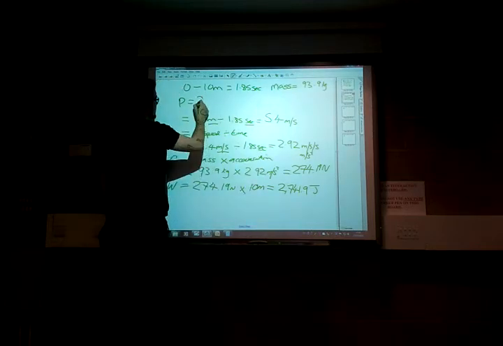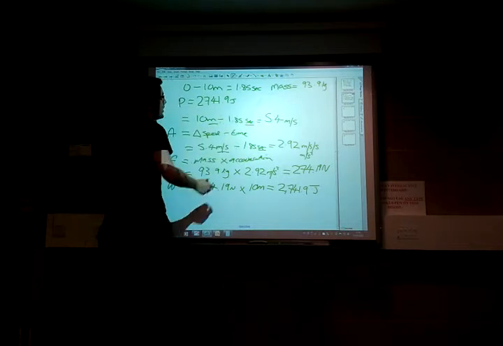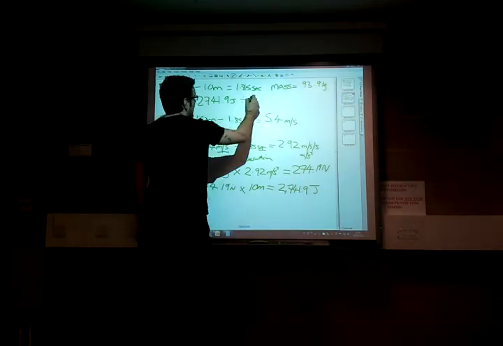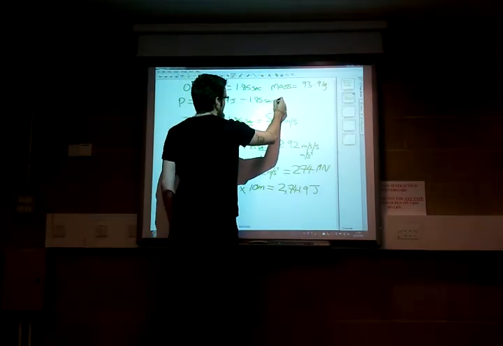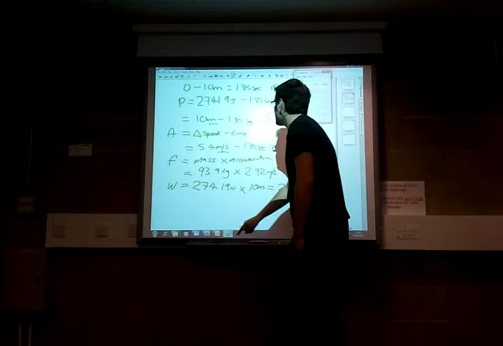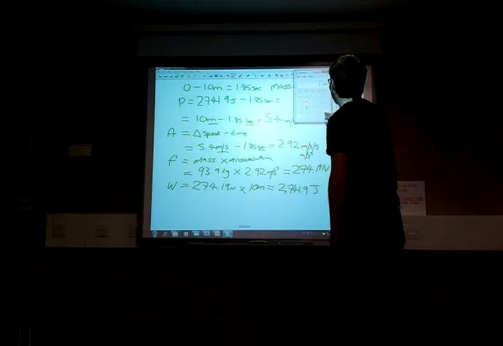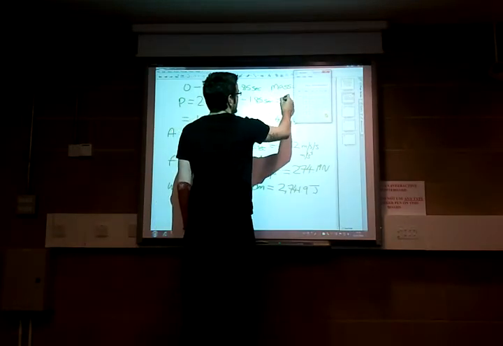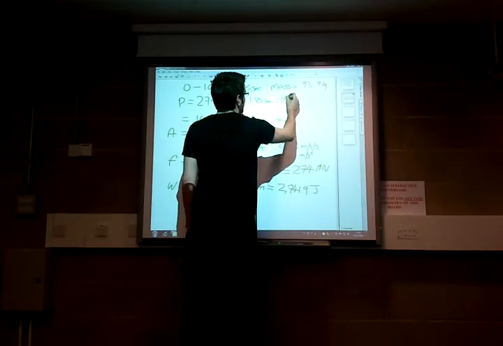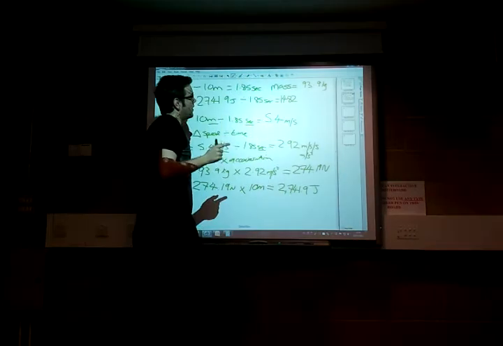Our work is 2,741.9 joules divided by time, which again is 1.85 seconds for the initial 10 metres. So if you get your calculators out, 2,741.9 divided by 1.85 gives us 1,482.